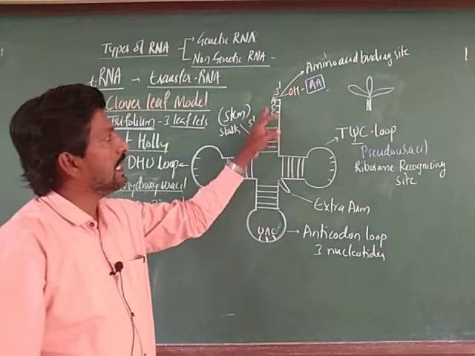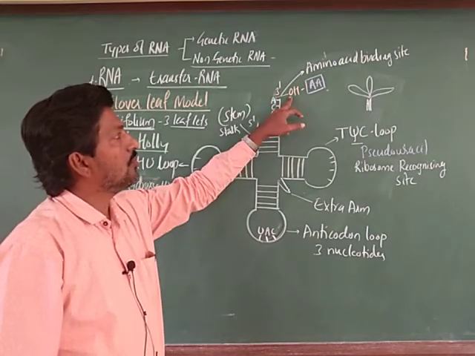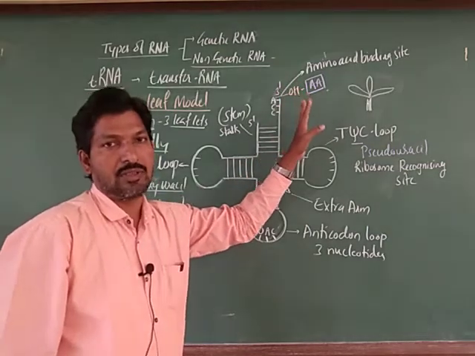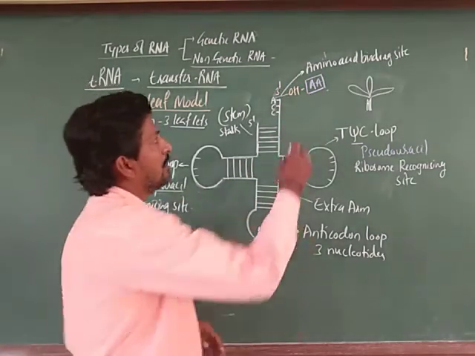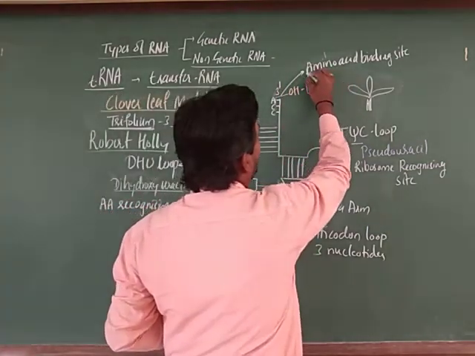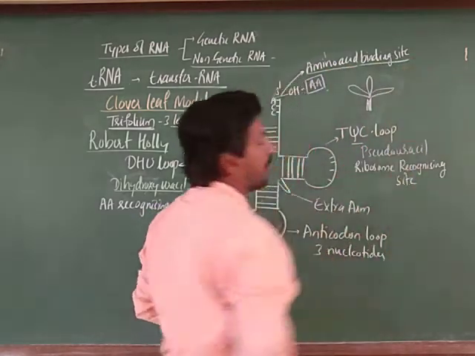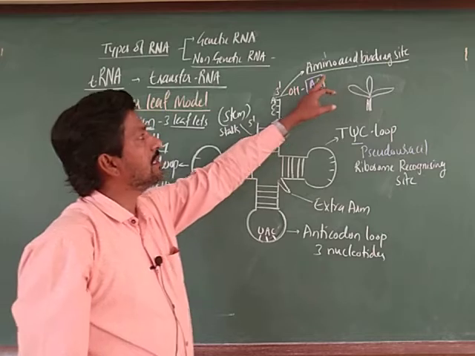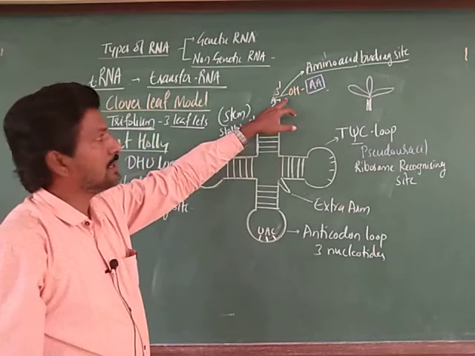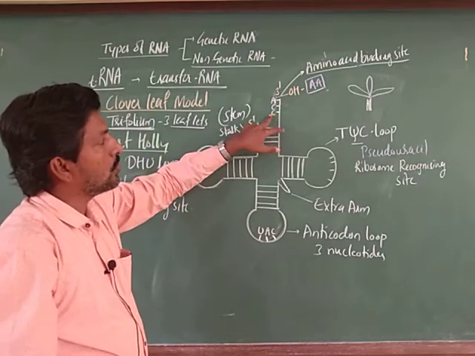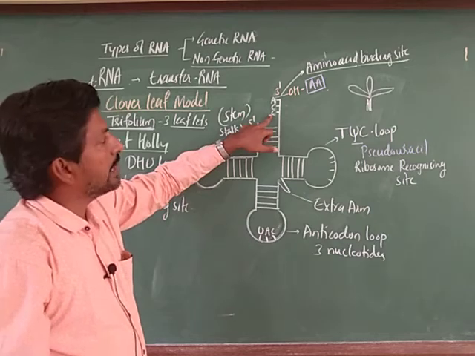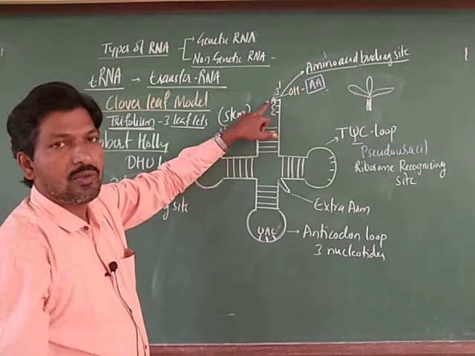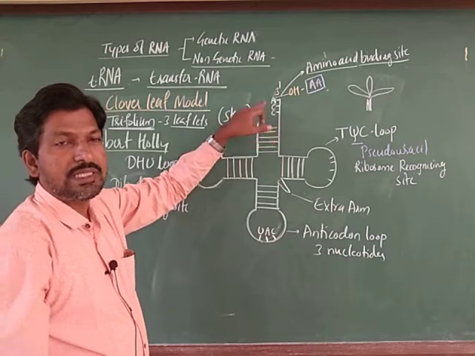This CCA has a functional OH group and is able to combine with the amino acid, so we call it the amino acid binding site. The amino acid binding site is at this third prime end, which always ends with CCA only.